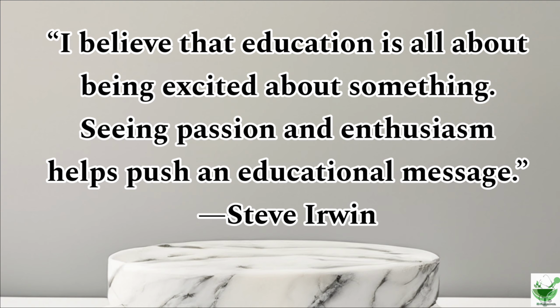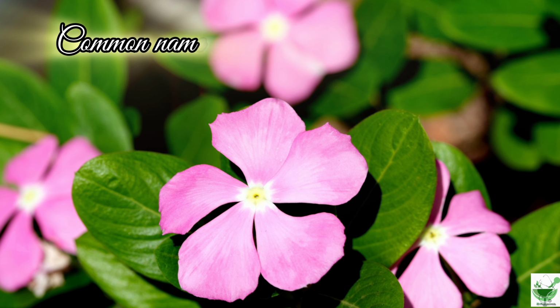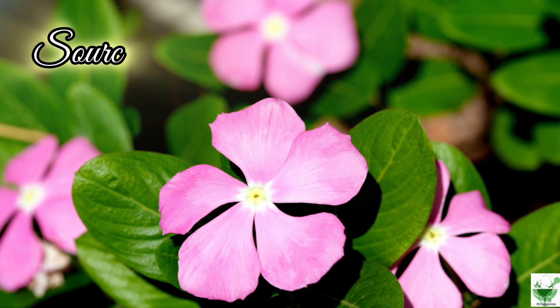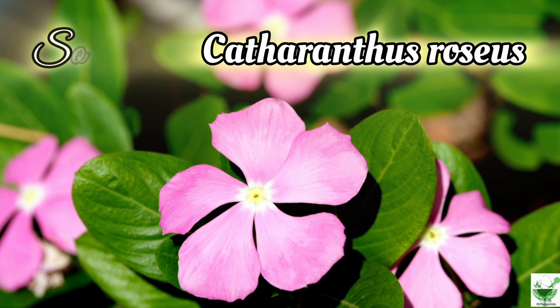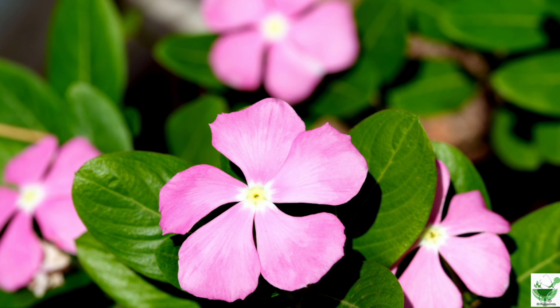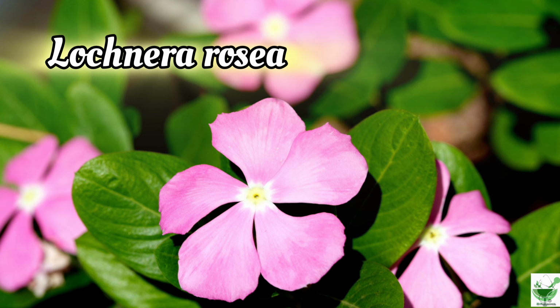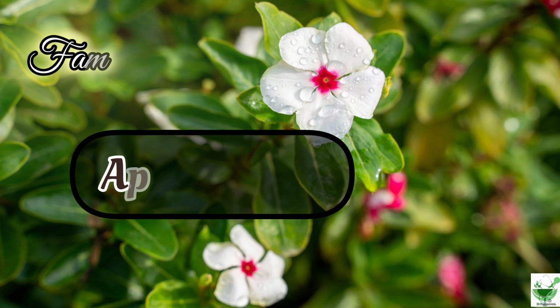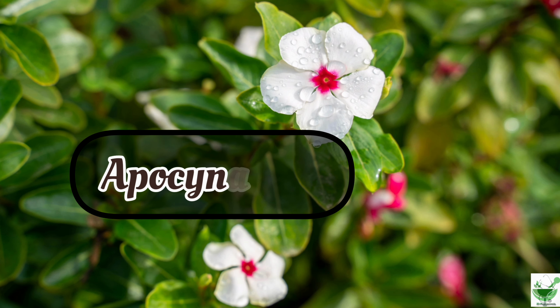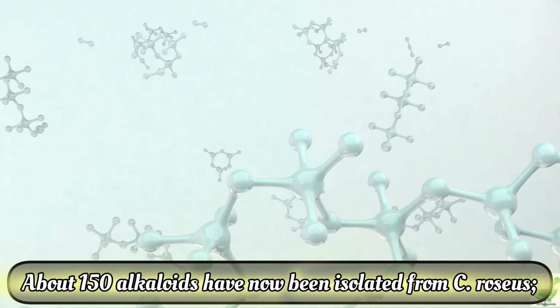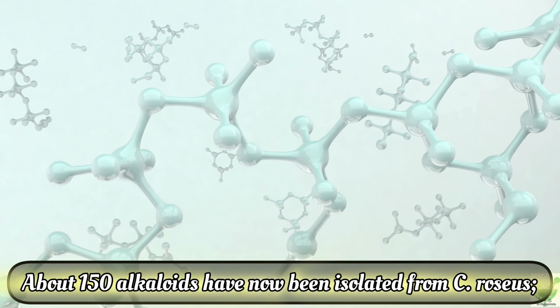So our drug Vinca, its common name Madagascan Periwinkle. Its source Catharanthus roseus has been variously designated. It's also known as Vinca rosea and Lochnera rosea. Family Apocynaceae. Chemical constituents: about 150 alkaloids have been isolated from Catharanthus roseus.